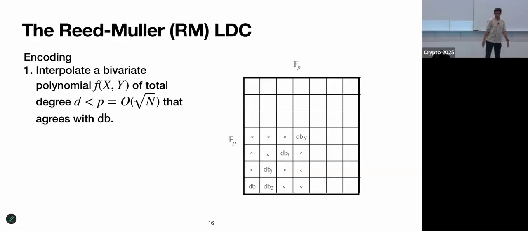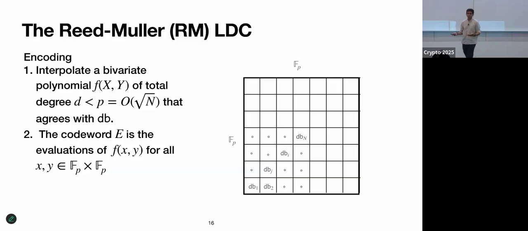Difficult to draw a cube. Okay, so to encode some database DB, you're going to interpolate a bivariate polynomial that agrees with the database on some subset of your field. Your encoding will just be the evaluations of this bivariate polynomial everywhere in the field, at every point. Okay, and you can choose your field small enough so this actually works out.